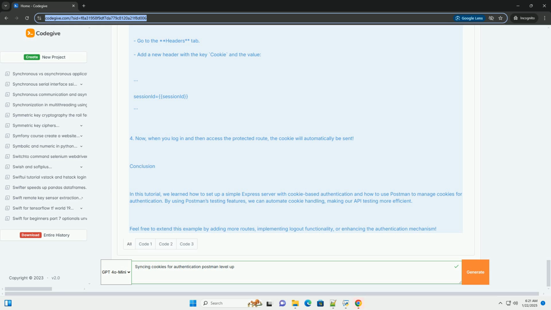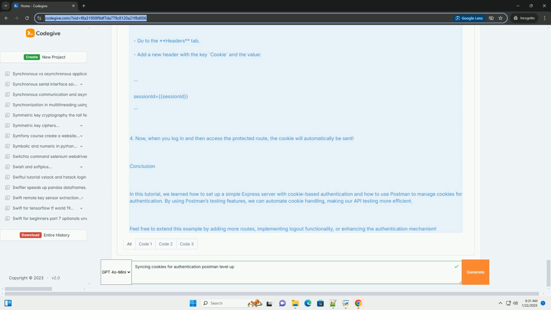Step 3. Automate cookie management with Postman tests. You can automate the management of cookies in Postman using tests. Here's how to do it. 1. After logging in, go to the Tests tab in your login request. 2. Add the following JavaScript code.